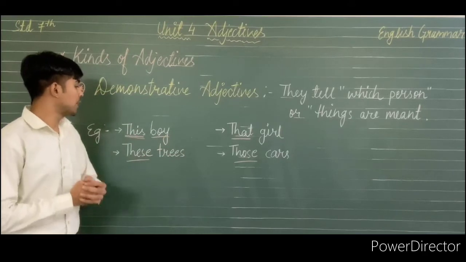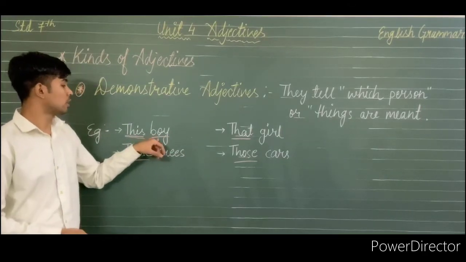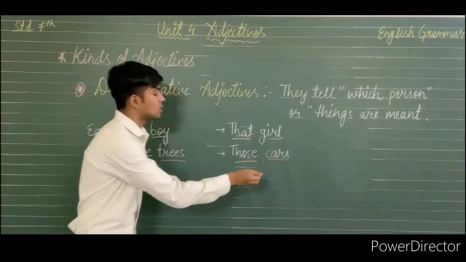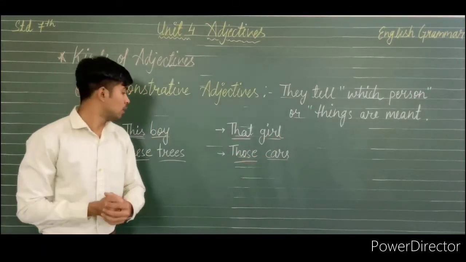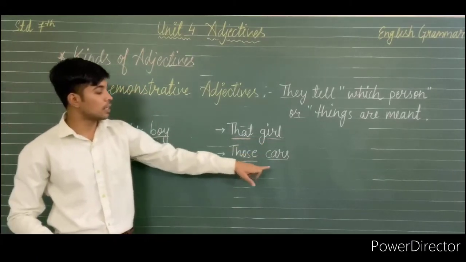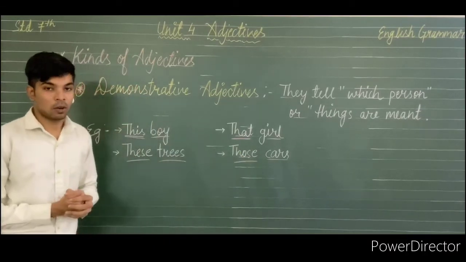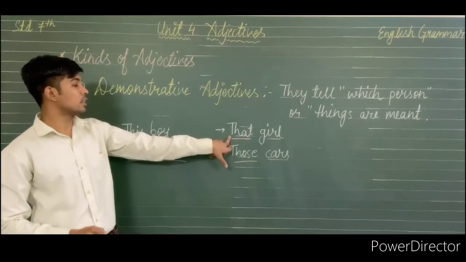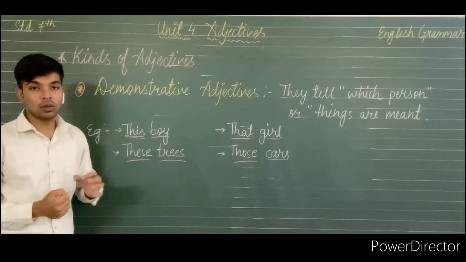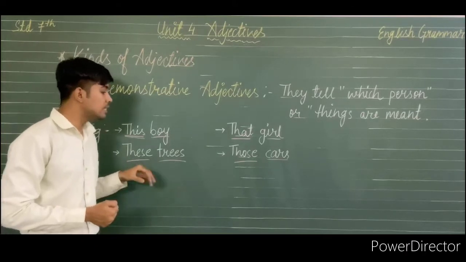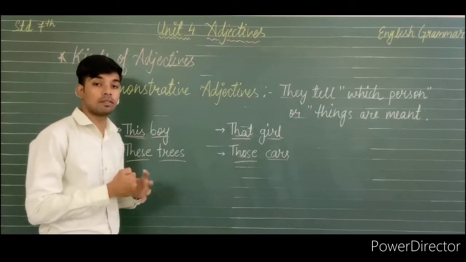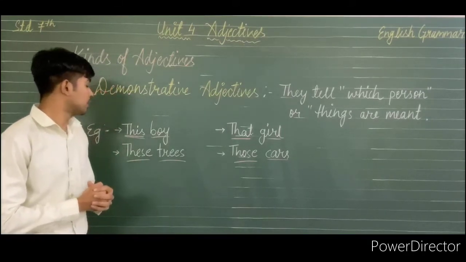In these examples, we can see that boy, girl, trees, and cars are the nouns. Boy and girl are in singular form, and trees and cars both are in the plural form. This and that, these two demonstrative adjectives are used with singular nouns, and these and those are the demonstrative adjectives which are used with the plural form of the noun.